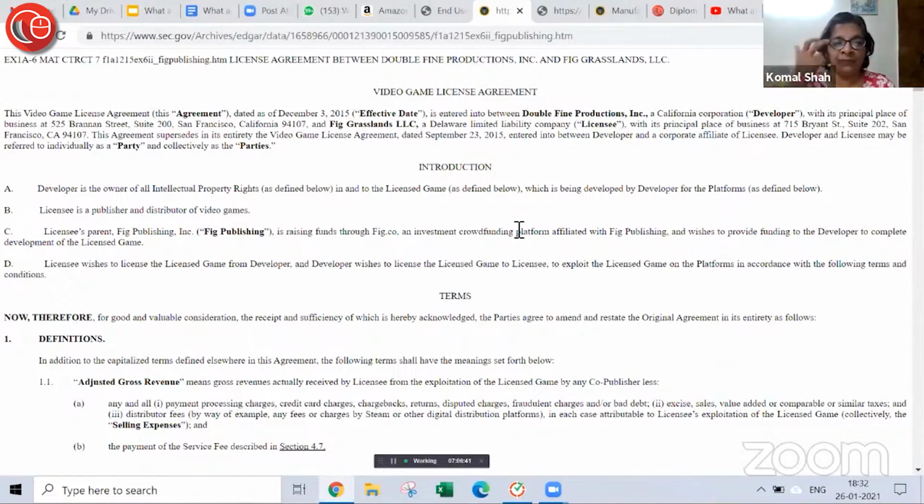You can see what kind of terms are there in the agreements and who the people entering into the agreement are. Here this agreement is entered into between a developer and a licensee, and then there are terms for the agreement. This is a complete product related agreement, and like we said, it's a license for the product.